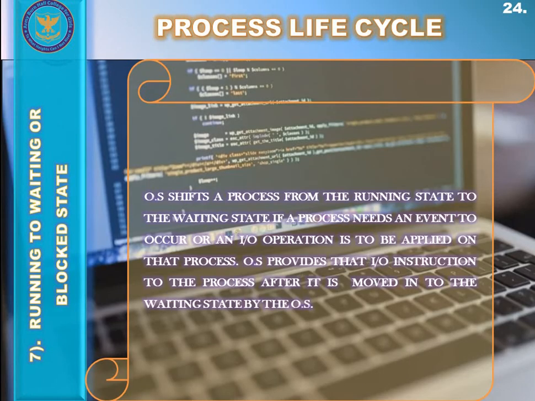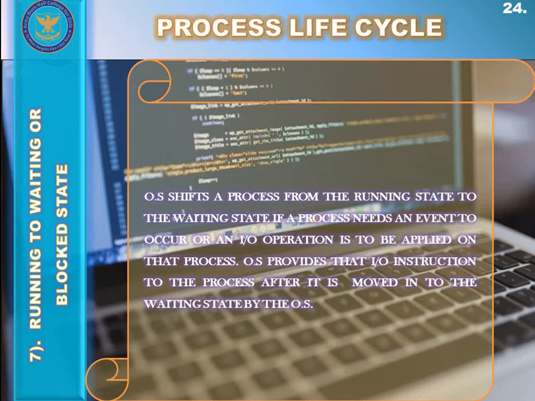The next state, or the seventh state, is running to waiting or running to blocked state. As in the previous state, we discussed that the process was transferred back to the ready state from the running state during its execution due to two scenarios, the scenario of high and low priority.